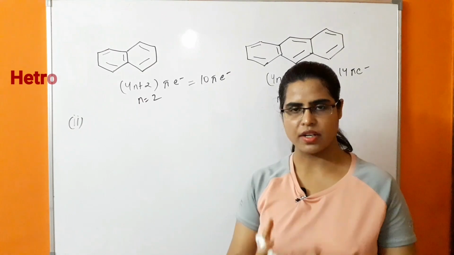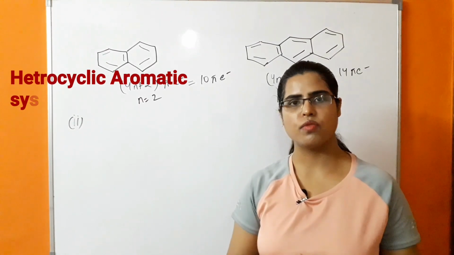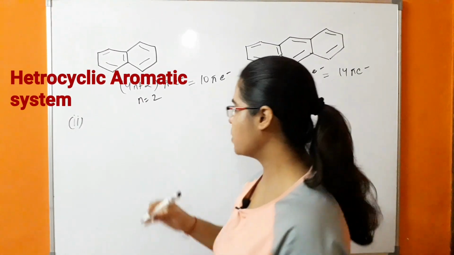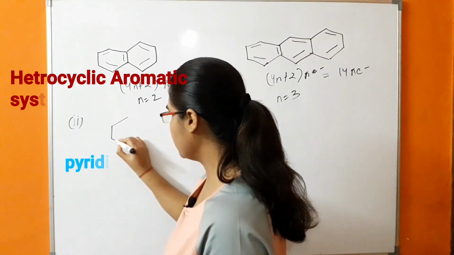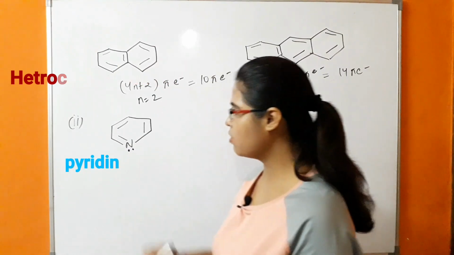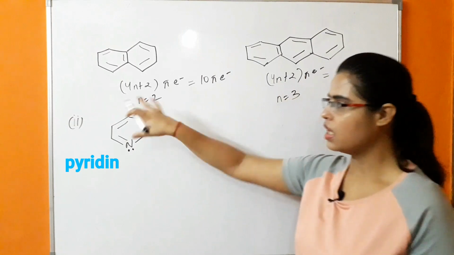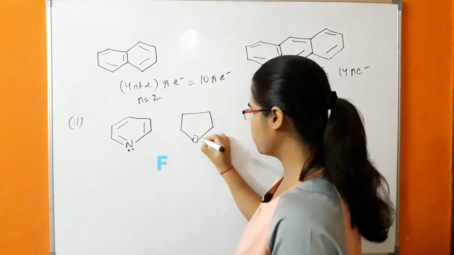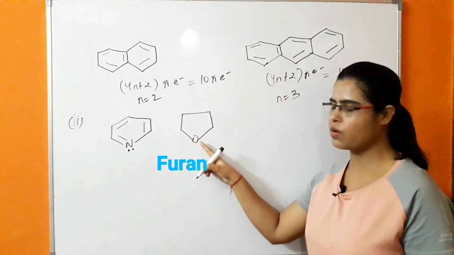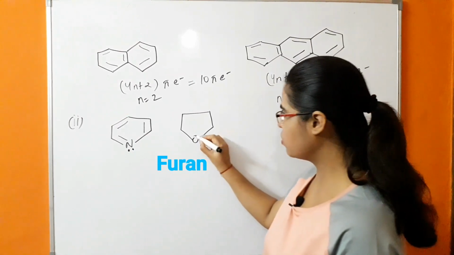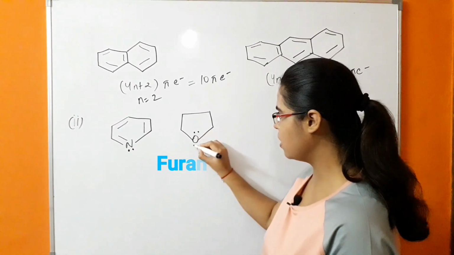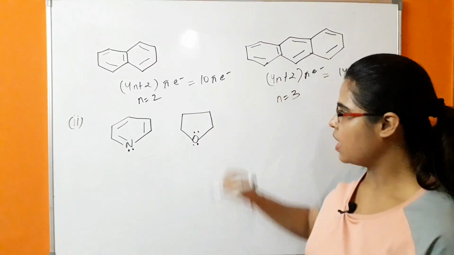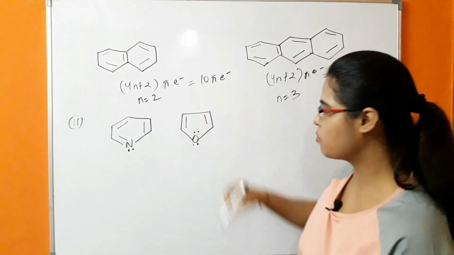Second, heterocyclic systems are also following aromaticity. Example, pyridine. Nitrogen also has one lone pair. So this is pyridine. Next example, furan. In this there is a heteroatom, that is oxygen, and we know that oxygen has 2 lone pairs and 2 pi bonds are present.